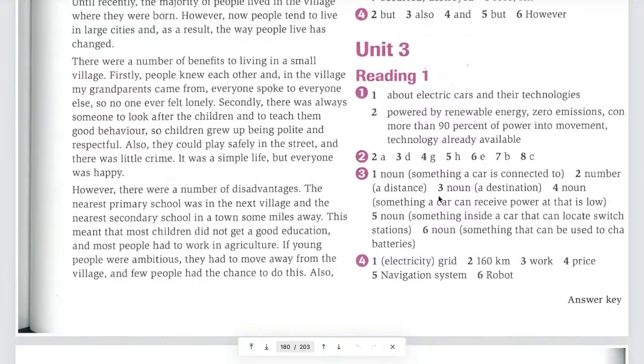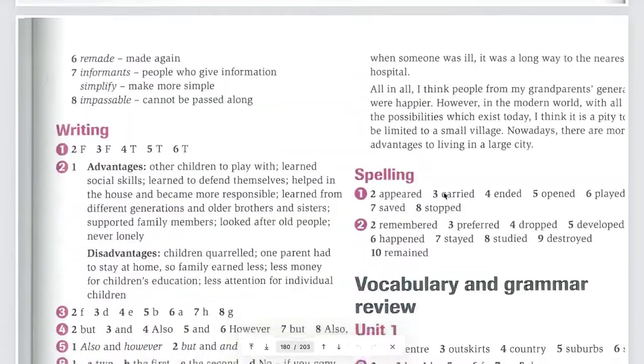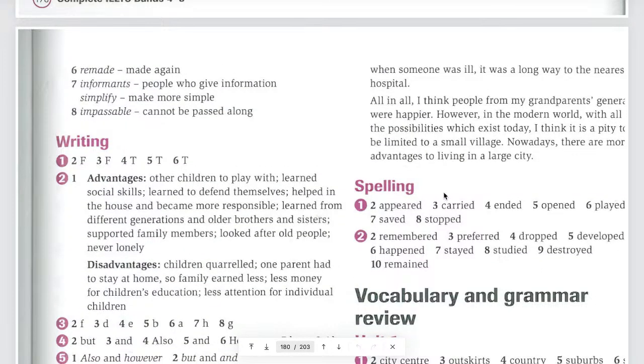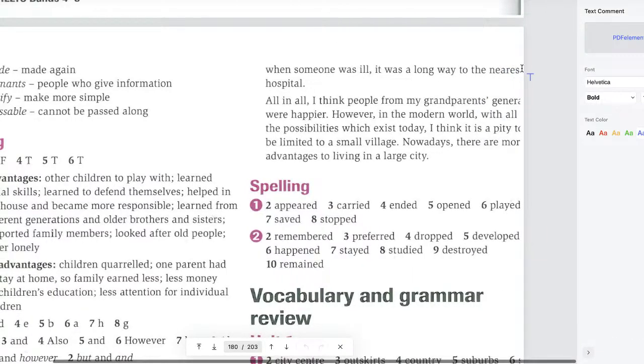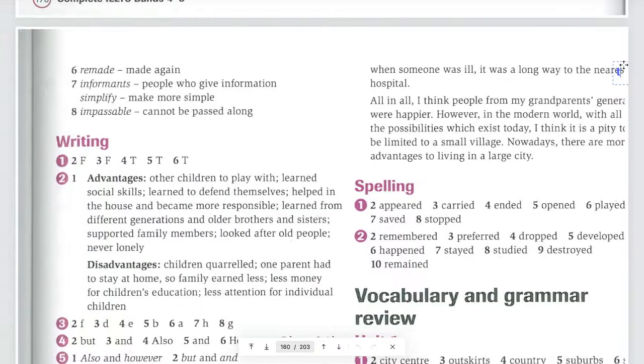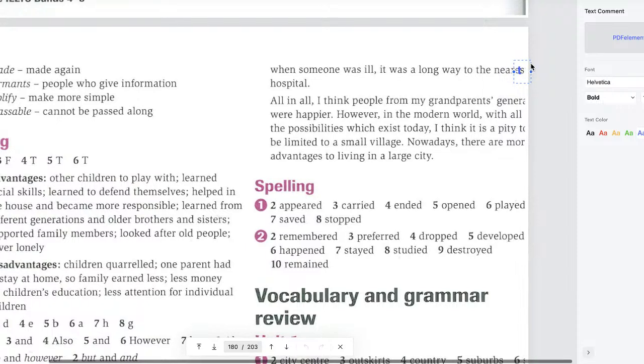Okay, next one. Also, Hồng, read that. Also, when someone was ill, it was a long way to the nearest hospital. Yes, also when someone was ill, it was a long way to the nearest hospital. Okay? To the nearest hospital. So what is the disadvantage here?